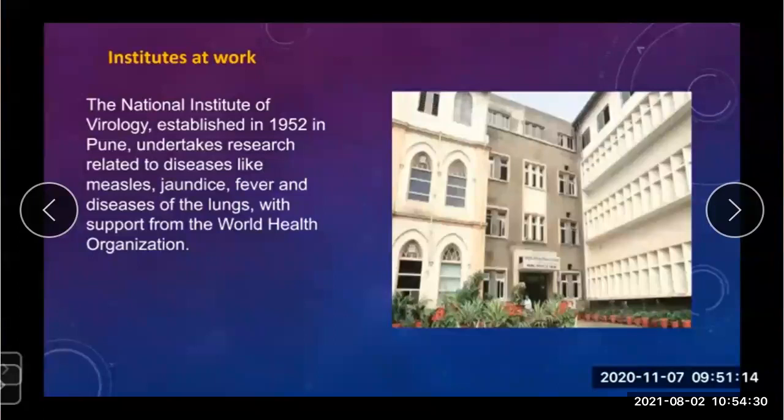So in these institutes, researchers work on what?